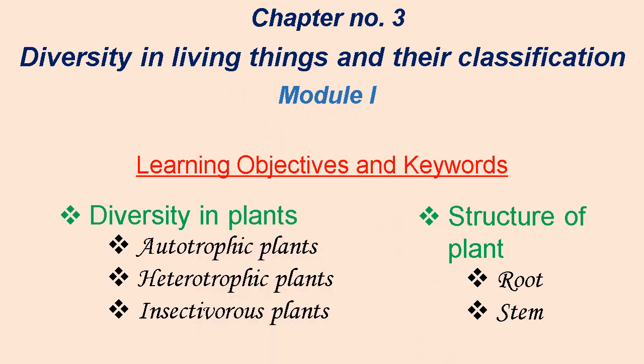Welcome students. In this module, we will learn chapter number 3, Diversity in Living Things and their classification. The topics are diversity in plants and structure of plant. Under the topic diversity in plants, we will learn autotrophic plants, heterotrophic plants and insectivorous plants. In the topic structure of plant, we will learn root and stem in detail.